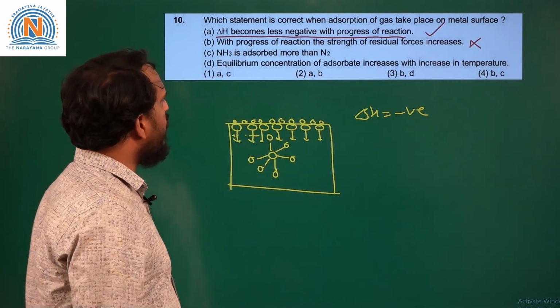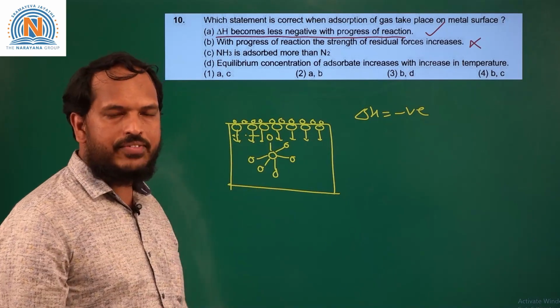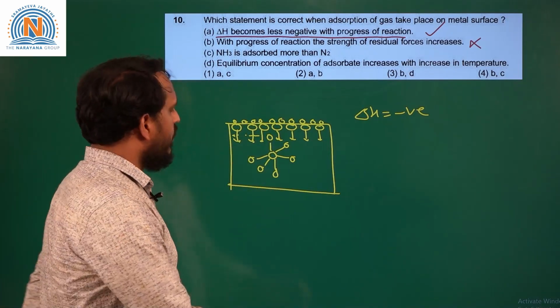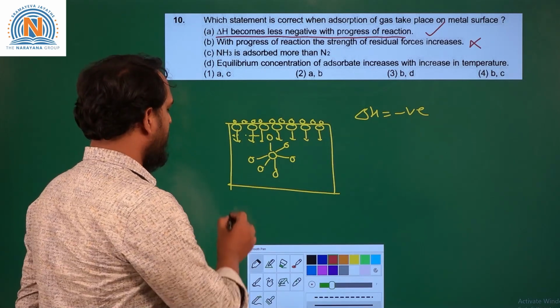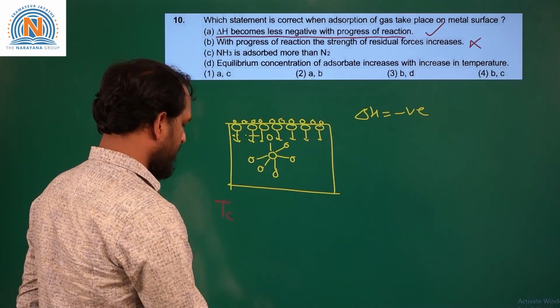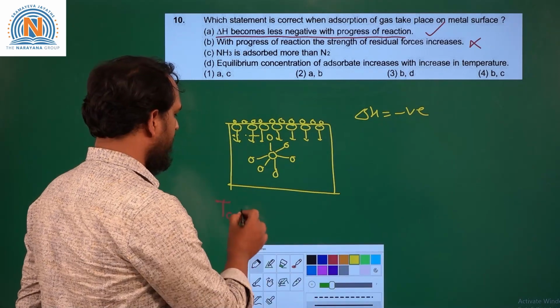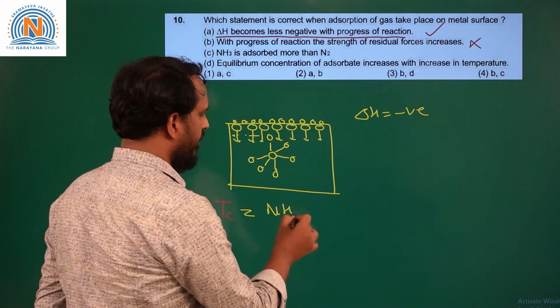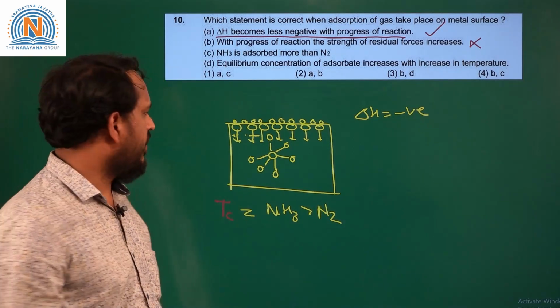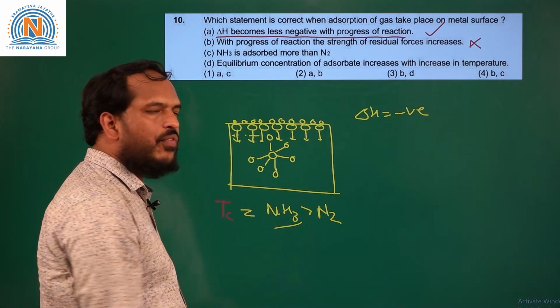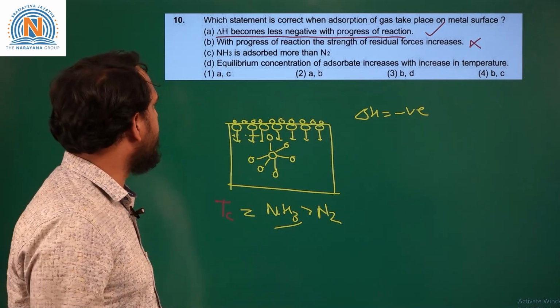Now if we take ammonia and N2, which will get adsorbed more. Ammonia has more critical temperature. So critical temperature of ammonia is more than N2. That means ammonia has more intermolecular force of attraction due to its large size.